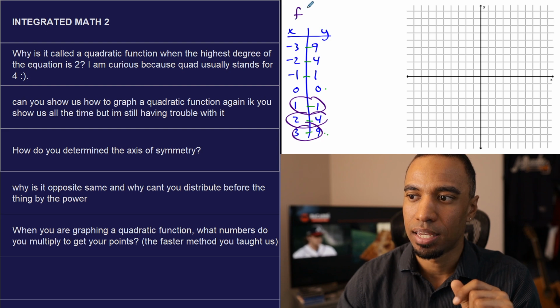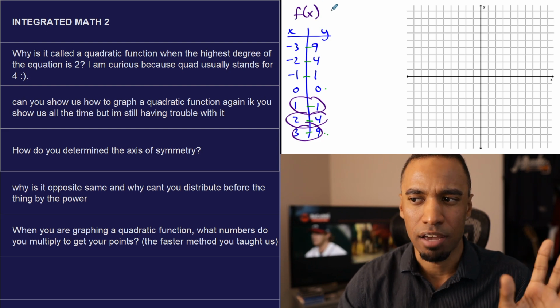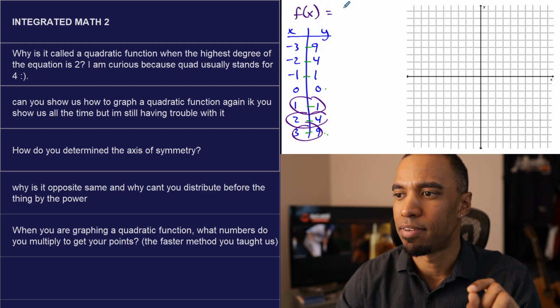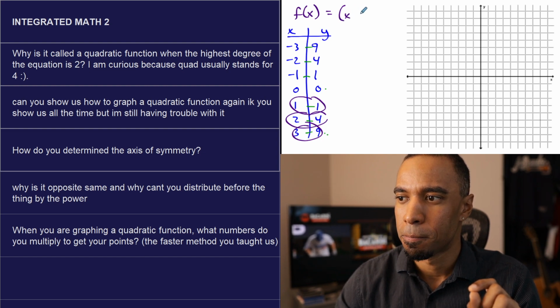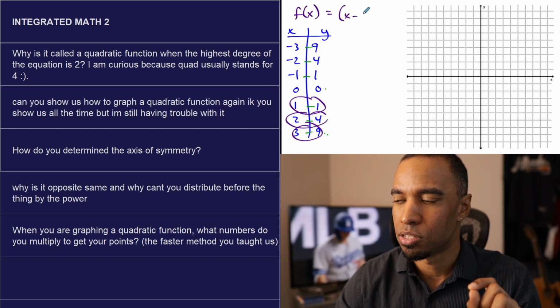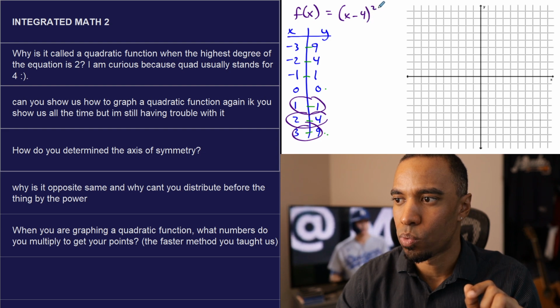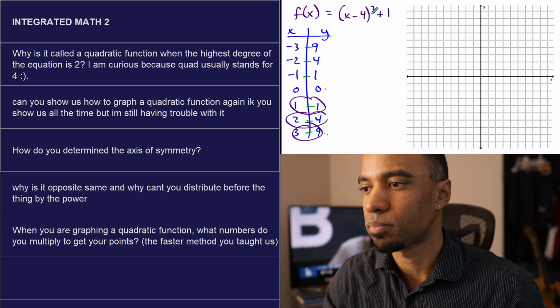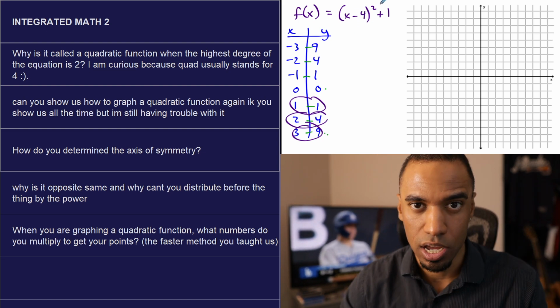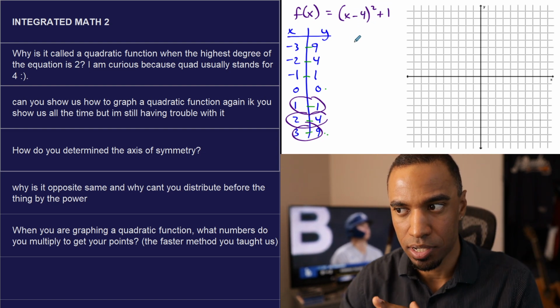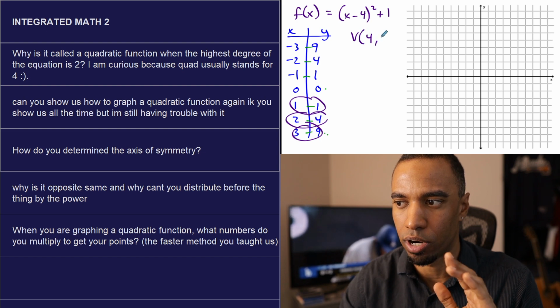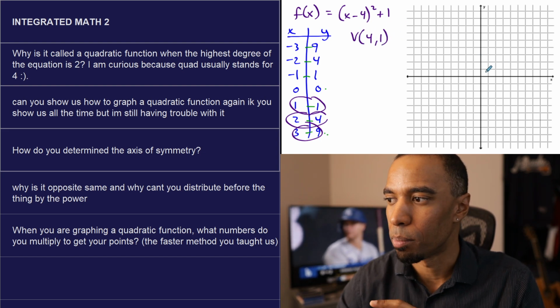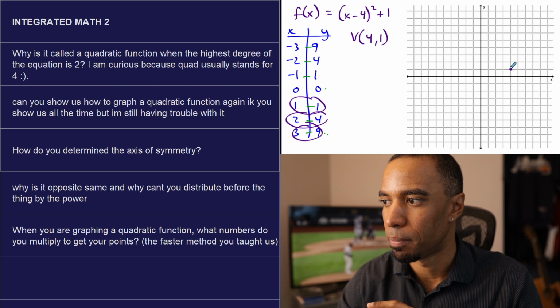What if I have something like f of x, g of x, doesn't matter. What if I have f of x equals x minus 4 quantity squared plus 1? Okay, like this. How do I graph this? Well, vertex form, I'm not going to talk big on vertex form. Vertex form is opposite, same right here. So the vertex here is 4, 1. Boom. So I plot the point right there.